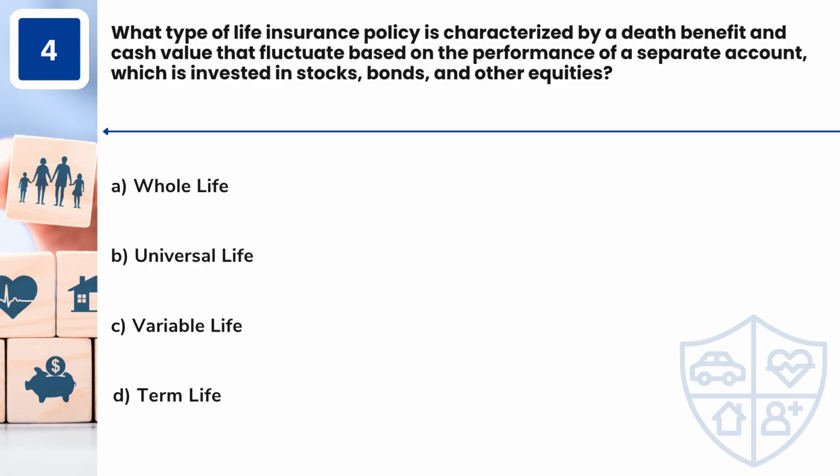Question 4. What type of life insurance policy is characterized by a death benefit and cash value that fluctuate based on the performance of a separate account, which is invested in stocks, bonds, and other equities? A. Whole life. B. Universal life. C. Variable life. D. Term life.